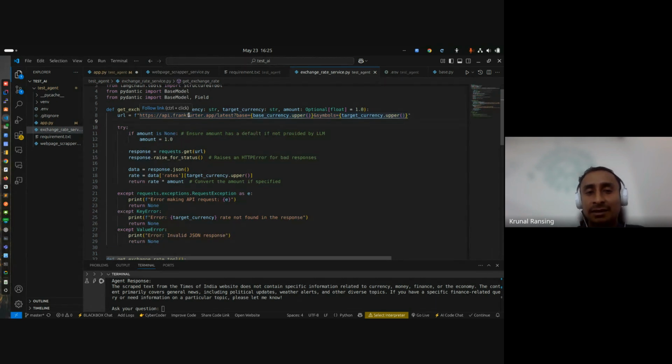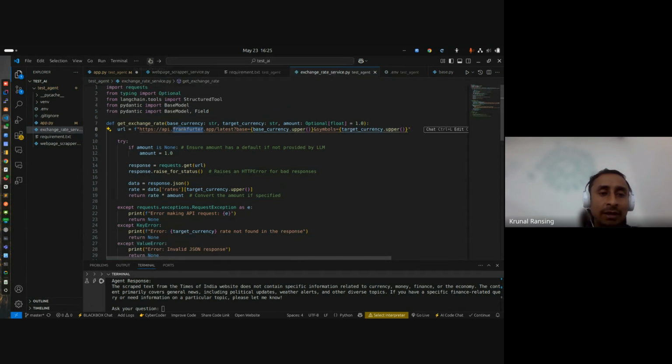Now just consider these things. Here the LLM is not involved at all. You can see I'm calling third-party services to get the exchange rate. The LLM doesn't know the exchange rate. Initially I mentioned that ChatGPT is smart, it can do this thing and that thing. The core LLM, the large language model, has improved, but the smart part, the interaction with real data, is done by the agent. Okay, so now go back.